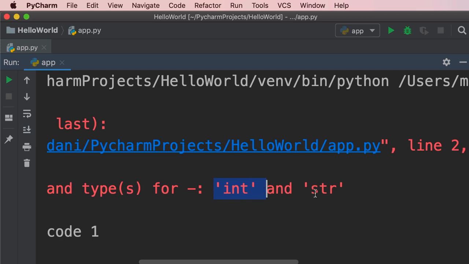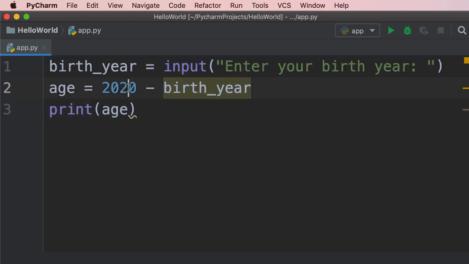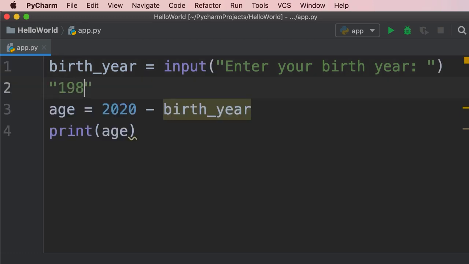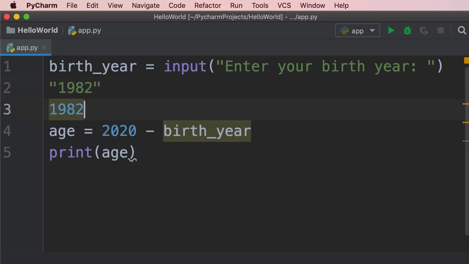We have int and str. What are these? Well, this int is short for integer, and that represents a whole number in programming. So 2020 is an example of an integer. Now birth year is an example of a string, because whenever we call the input function, this function will return a value as a string, even if we enter a number. In other words, when I entered 1982, this input function returned a string with these characters, 1982. So this string is different from the number 1982.